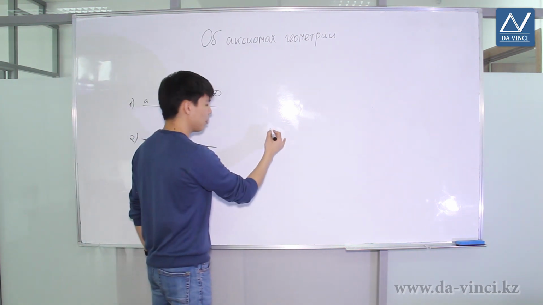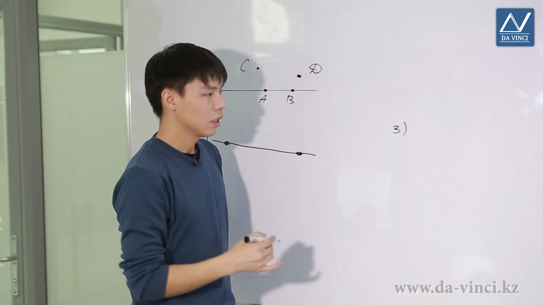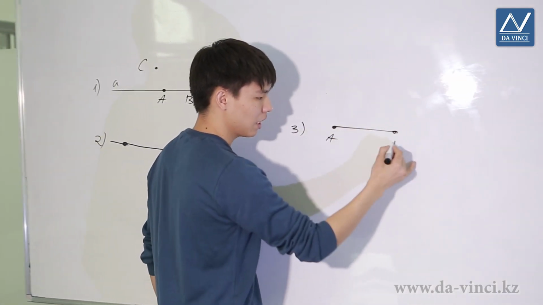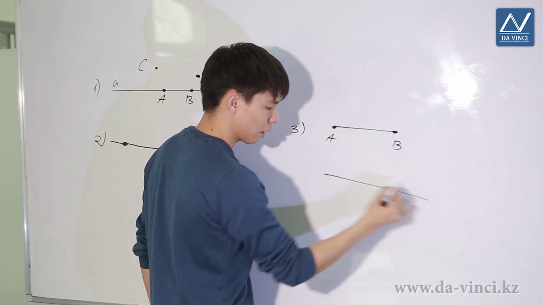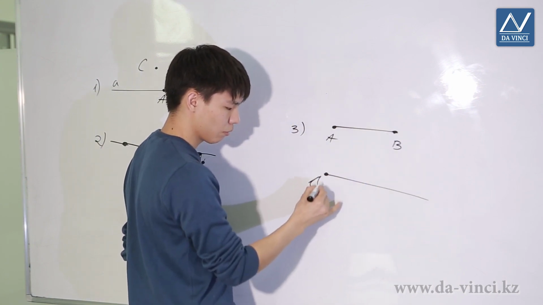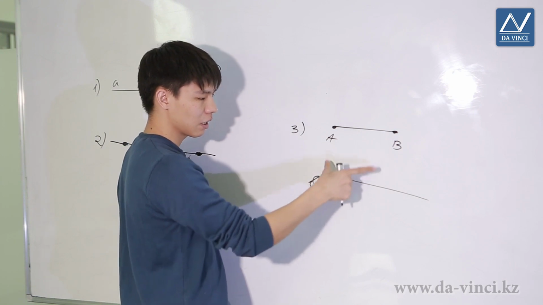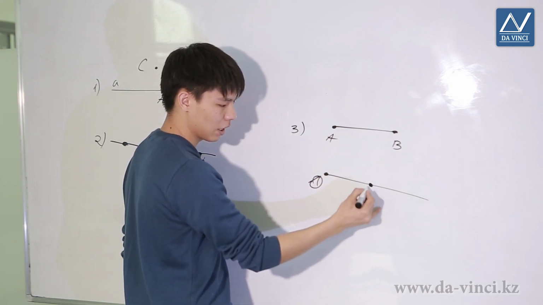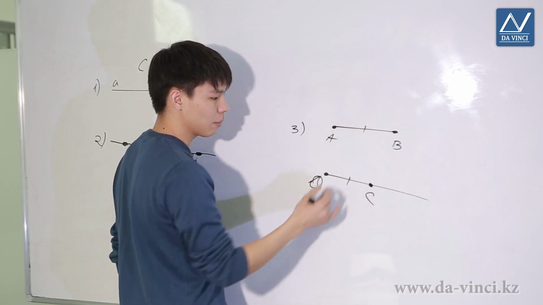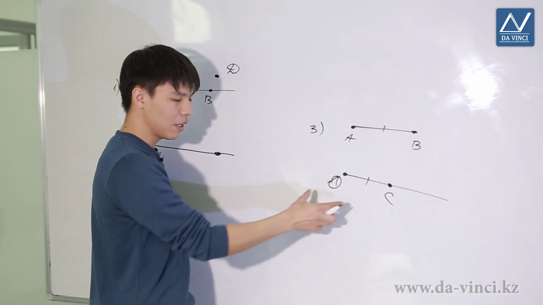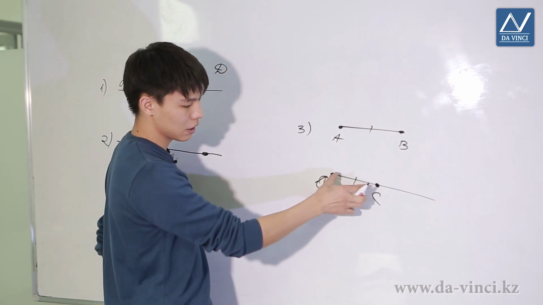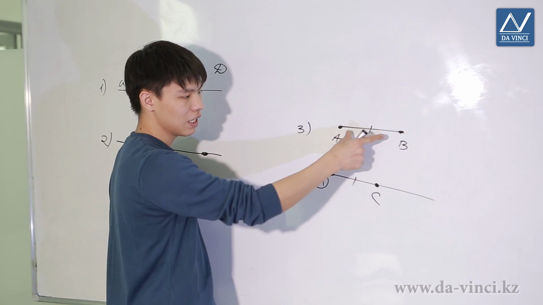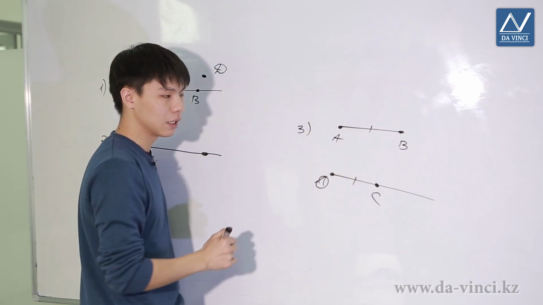We also used with you, for example, constructing a segment. For instance, let's assume we had a segment AB, and on a specific ray O, we could construct a segment equal to the given one from the vertex of the ray. This implies that we are able to replicate the length of the given segment by measuring from the endpoint of the ray. We received a certain segment OC, which was equal to segment AB. So, in general, it is also an axiom that through the vertex of a certain ray, it is possible to draw a segment equal to the given one, and only one at that.